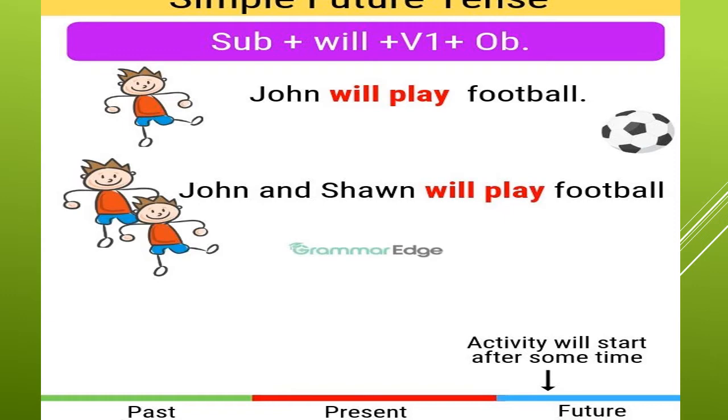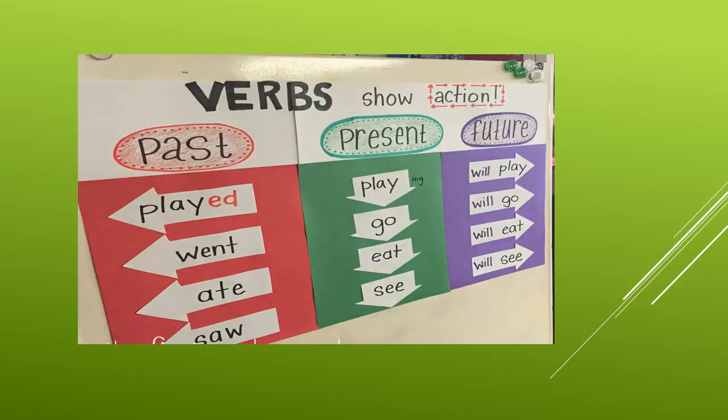The present is the activity which is done now. The past is before now, and future is the activity that will start after some time. Now if you read these examples, it will be clearer. Play, played, will play. Go, went, will go. Eat, ate, will eat. See, saw, will see.